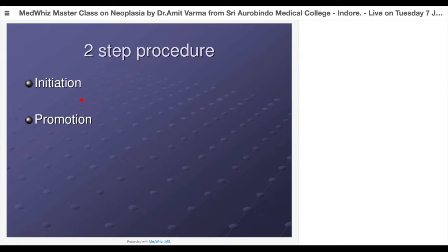Now there are two major steps in chemical carcinogenesis. Step one is initiation and step two is promotion. What do we mean by that? There are some chemicals which will actually cause mutation in a cell or its DNA. Those are called initiators.